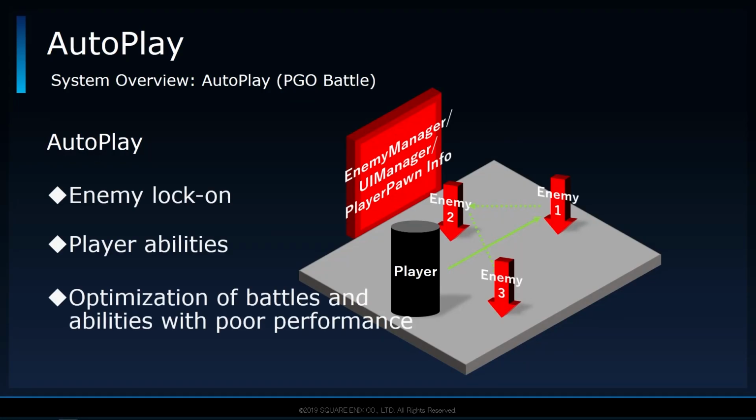In addition to this really simple battle mode, an expanded version was made mainly for PGO. This version makes more use of all the features available in battle. By making use of UI and player information, this version would lock onto enemies, switch targets on the fly, and execute any of the abilities available to the player at random. By using this mode, we applied it to performance-intensive battles and player abilities to generate PGO data in order to perform various optimizations.